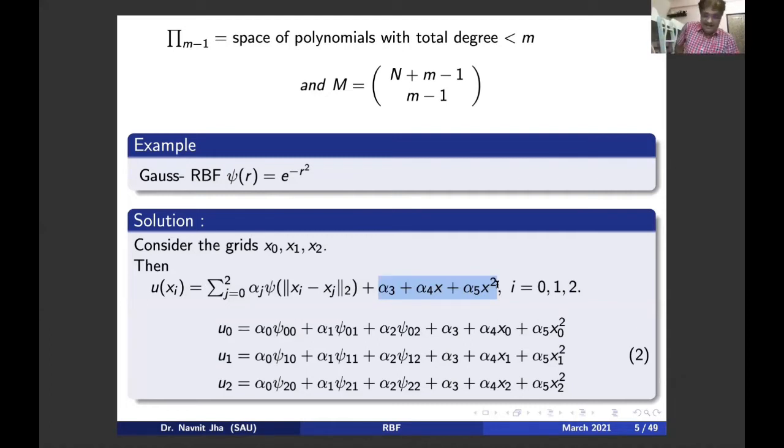Now, practically, I am telling you, a polynomial of degree 2, 3, 4 gives you substantially good results in the sense of a spline.